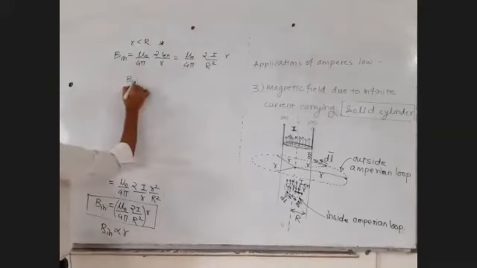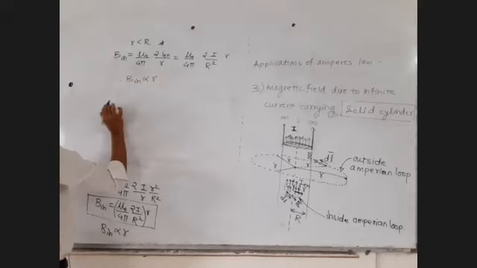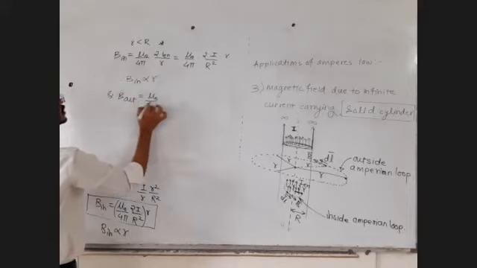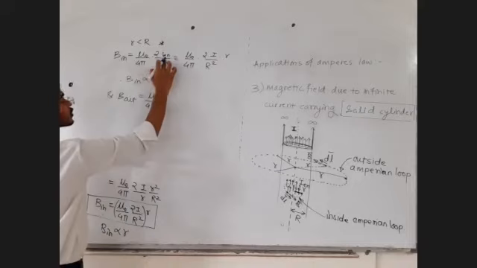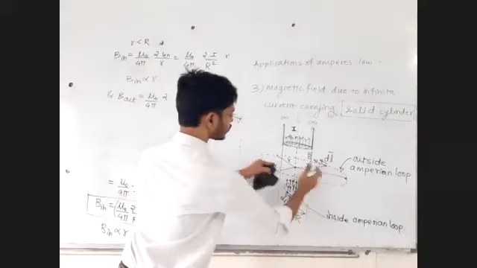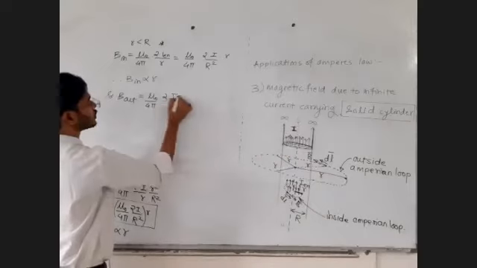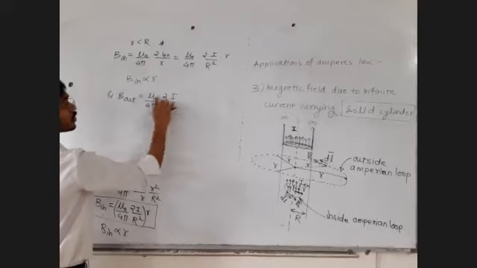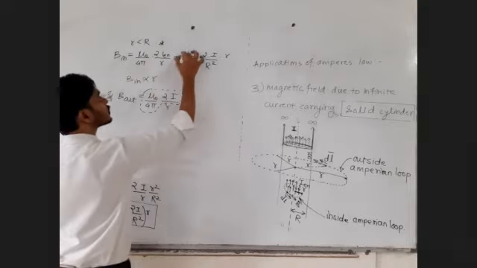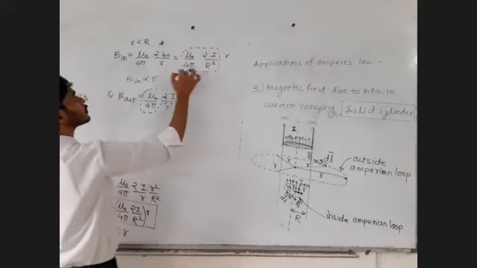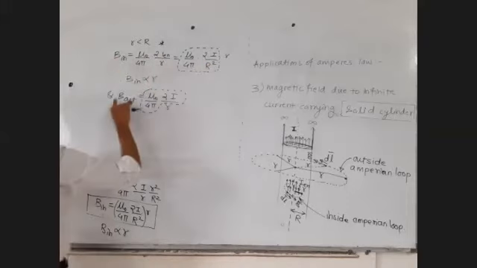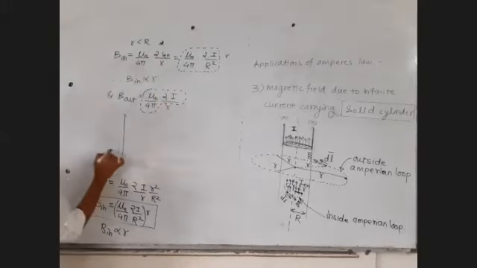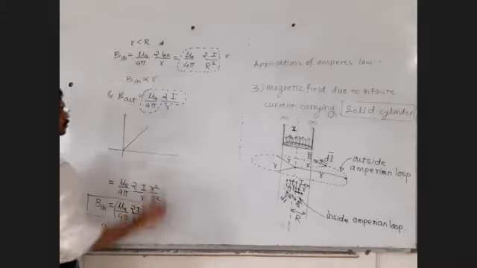So B inside is proportional to r, and B outside? What is the formula for B outside? mu 0 upon 4 pi 2 times I enclosed upon r. When you are outside, the enclosed current is the total current of the conductor upon small r. So outside, mu 0 upon 4 pi 2I, all of this is constant. Inside, all of this is constant. So inside the field is proportional to r, outside the field is proportional to 1 upon r. Proportional to r means a straight line passing through the origin.